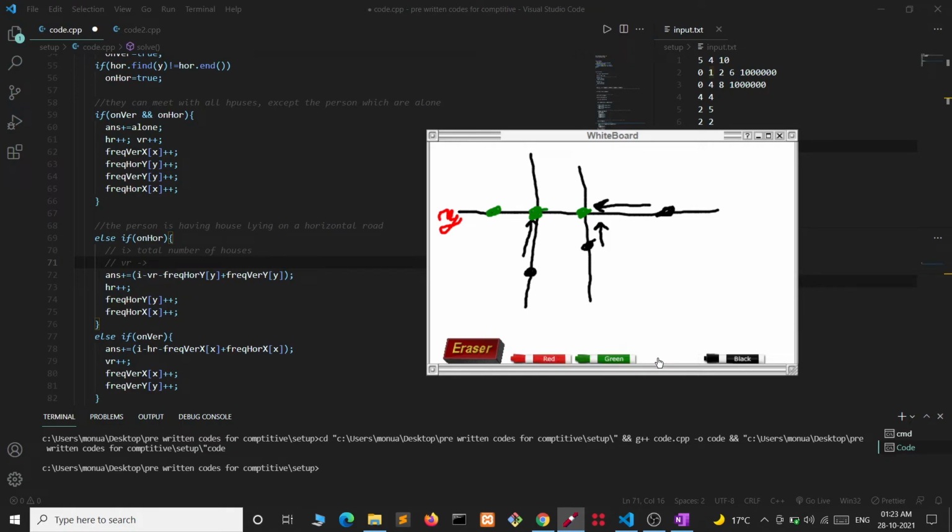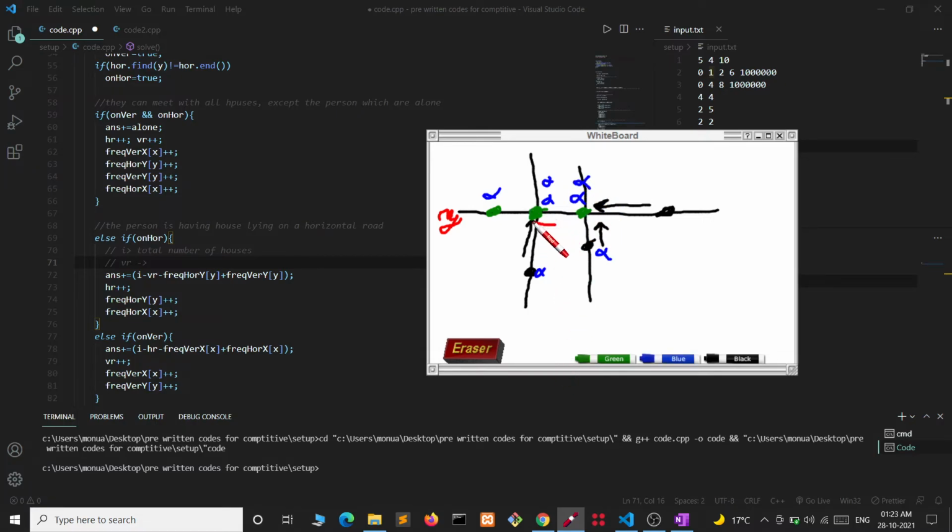But one thing we notice is, while subtracting the houses which are lying on a vertical road, we remove this house, this house, and this house also. Now while subtracting the number of houses which are lying on the same horizontal line, we remove this house, and this house again, and this house again.